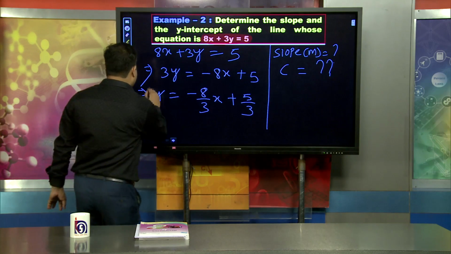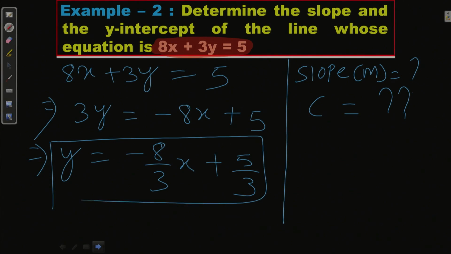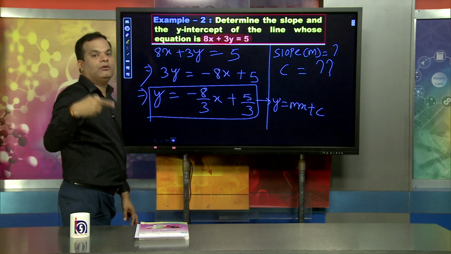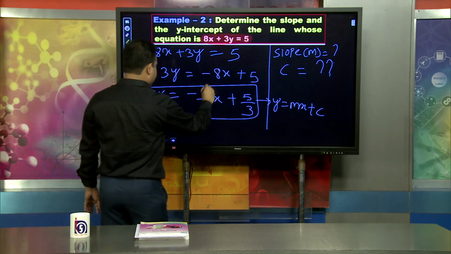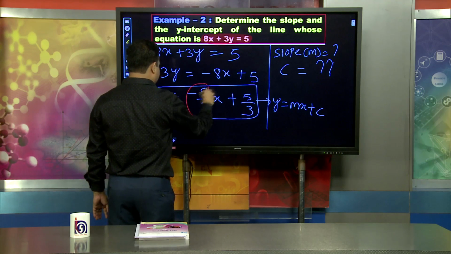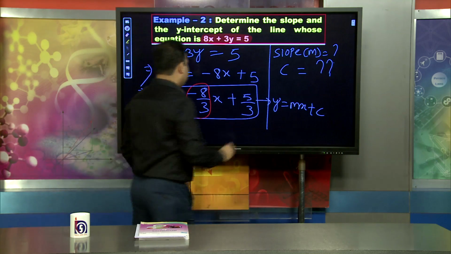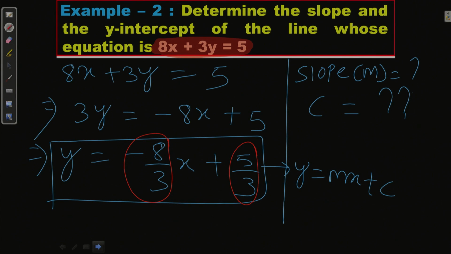Now we compare this with y equal to mx plus c and see the value of m. M is the value of slope, so minus 8 by 3 is the slope, and 5 by 3 is the y intercept, that is c.